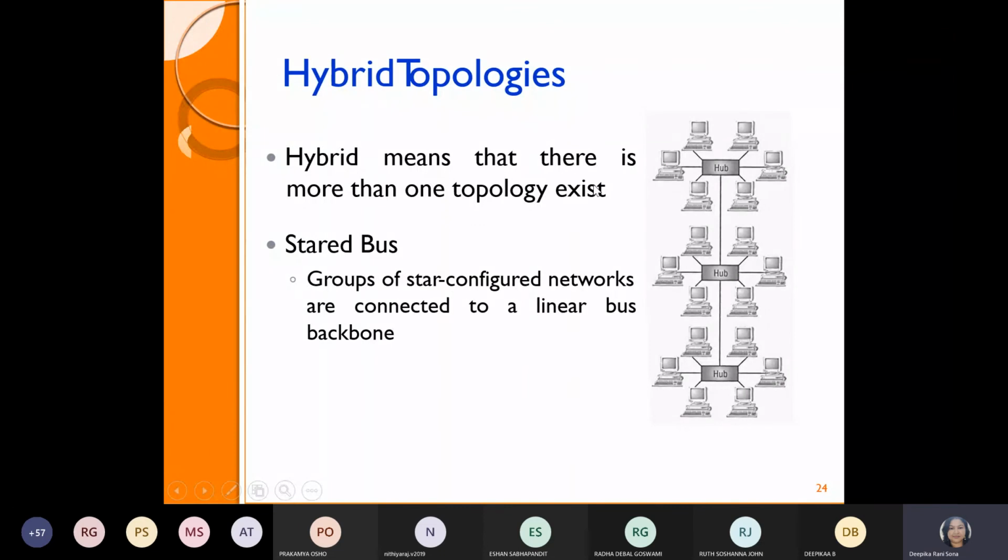Just have a look and tell me what topologies are combined here. Star and bus. Okay, can we make a ring and bus? No, ma'am. Can we make a mesh topology and any other topology? Can we combine to make a hybrid topology? Any suggestions? Ma'am, mesh and star topologies would be a good thing. Mesh and star topology, yes, that can be possible. Any other idea?